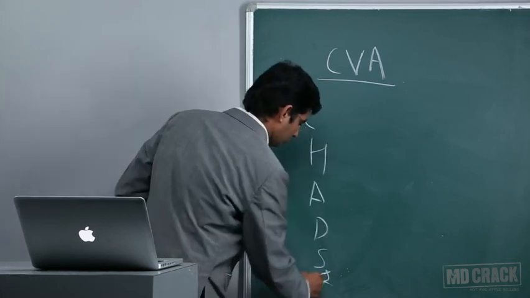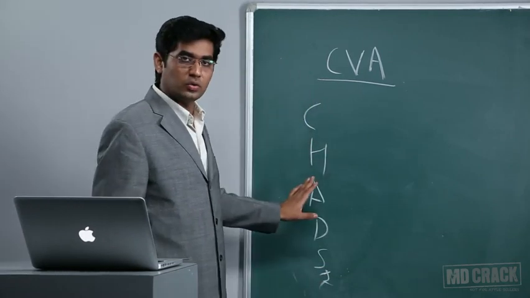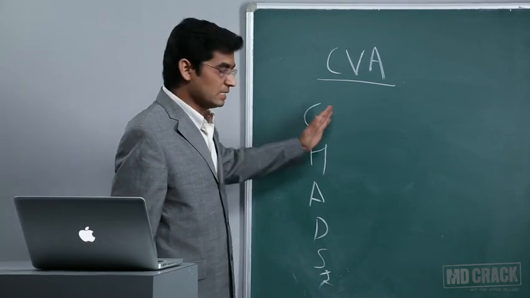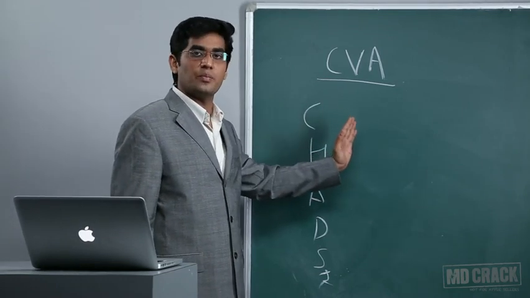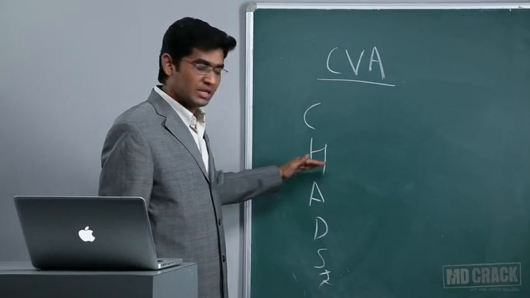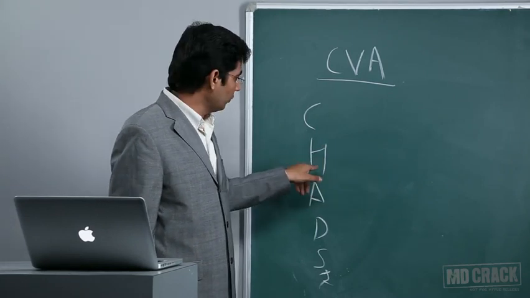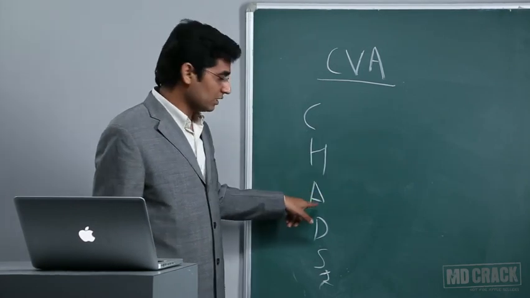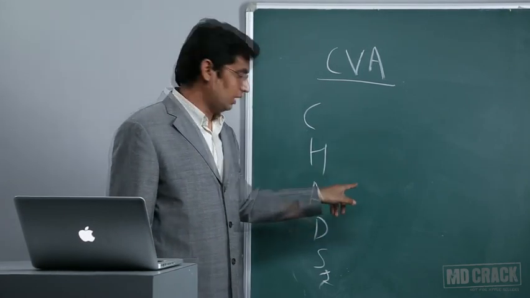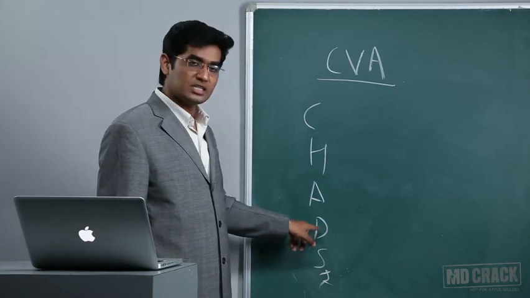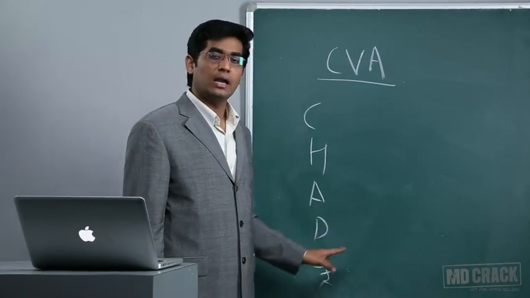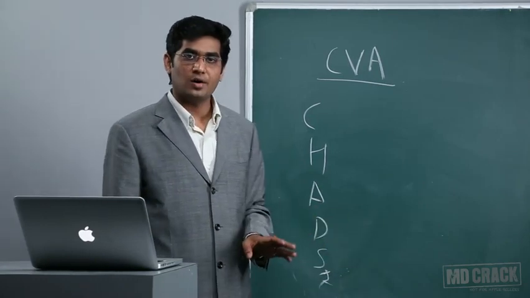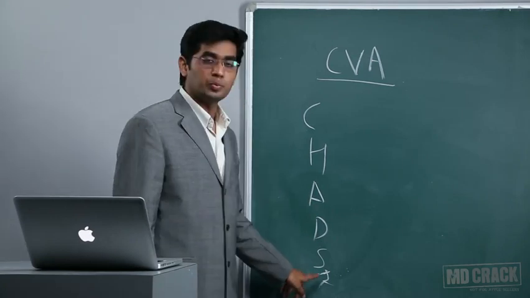So this CHADS2 score stands for: C is for CCF, if the patient has a history of CCF, H if the patient is having hypertension. You give 1 point to hypertension, 1 point for CCF. Age, if age is more than 75, give 1 point. If the patient is diabetic, give 1 point. And if there is a past history of TIA or stroke, you need to give 2 points.